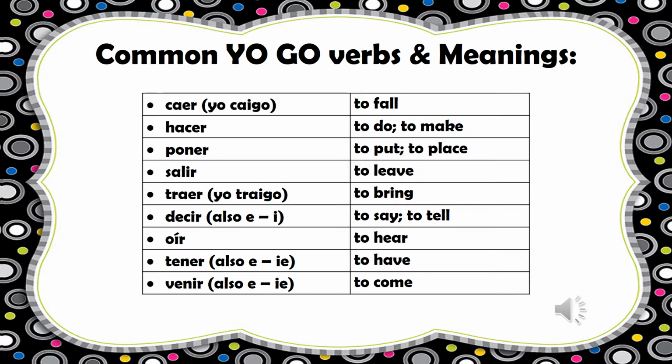So also in your packet you have this chart of some of the common yo-go verbs that we're going to see this year. There are more of them, but these are going to be the important ones for us. I also have written in parentheses for you the ones that make that double change from E to I or E to IE.